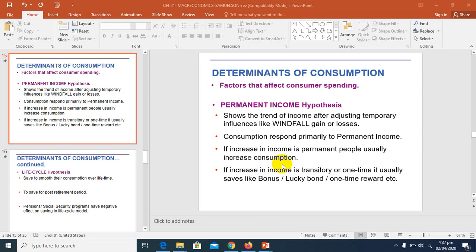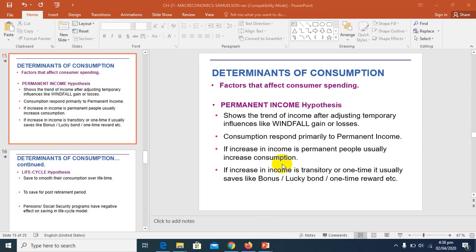Like for example, if we take the case of farmers, and bad weather destroys a crop, farmers will draw upon their previous saving to finance consumption. This year's crop is destroyed due to the bad weather. Now what are farmers going to do? They use the previous year's saving for the current year's consumption.